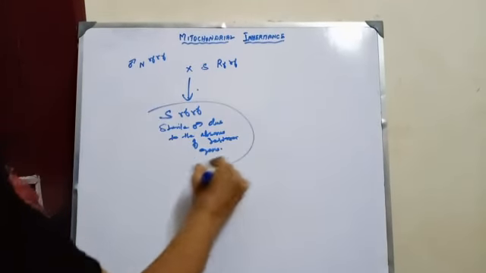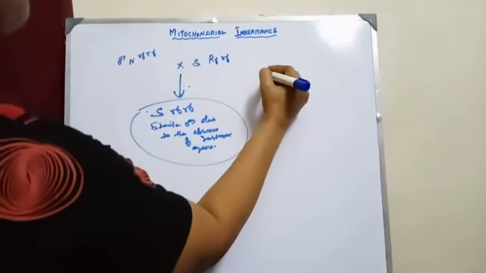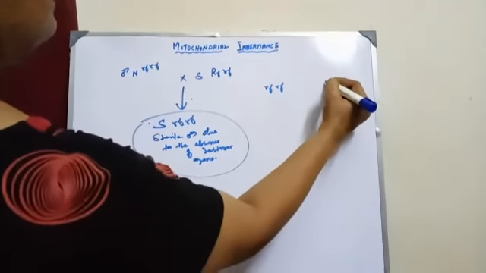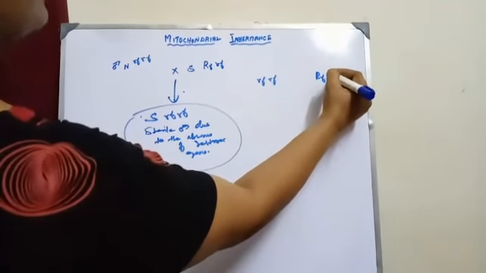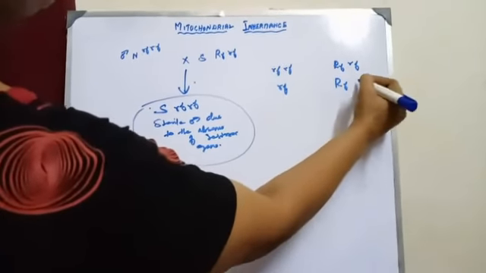I'll explain how this becomes sterile. You can see here this is normal RF, and the female is capital RF, small rf, and you can see two types of gametes.